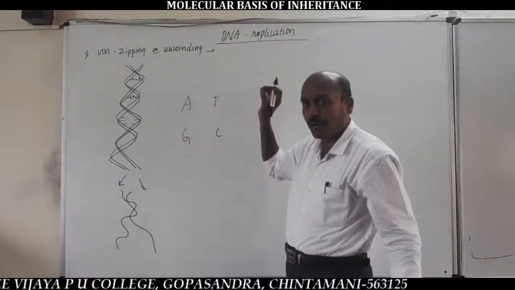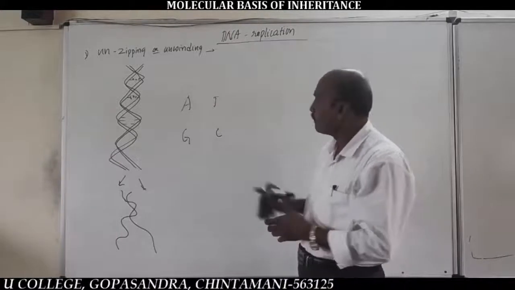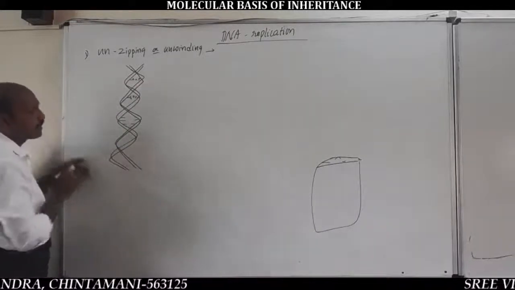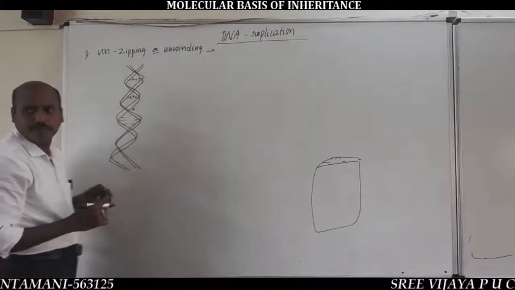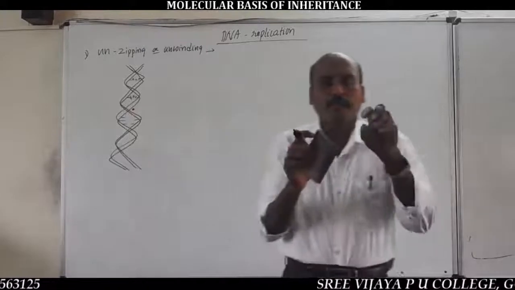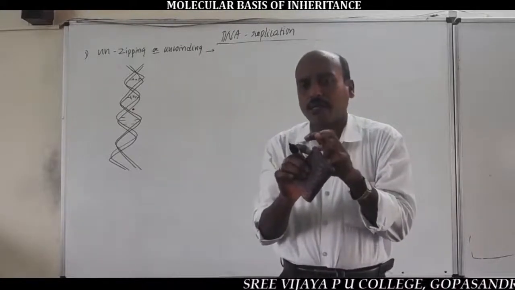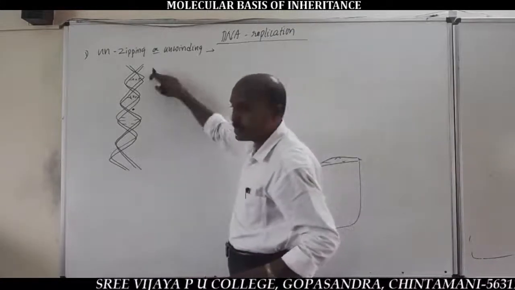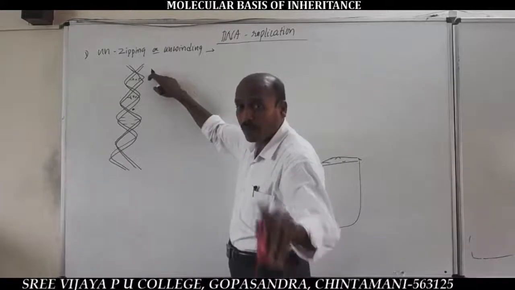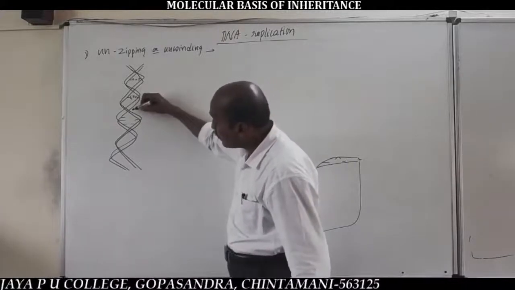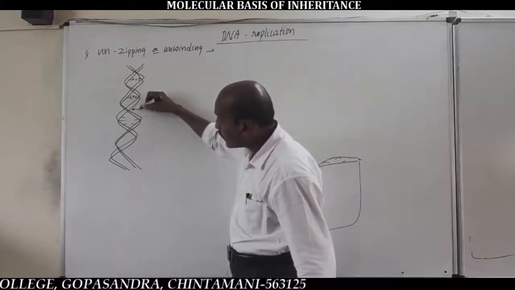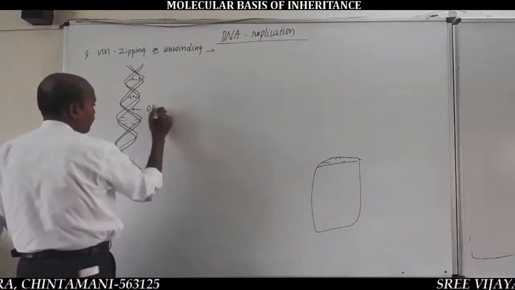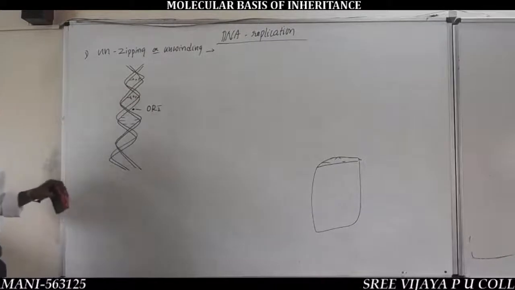In the process of unzipping, very important, listen here: it takes place at specific points. The unzipping of DNA never occurs on the entire surface of the DNA molecule. Instead, the unzipping process takes place at a particular site of the DNA called the ori site. Ori site or initiation point means